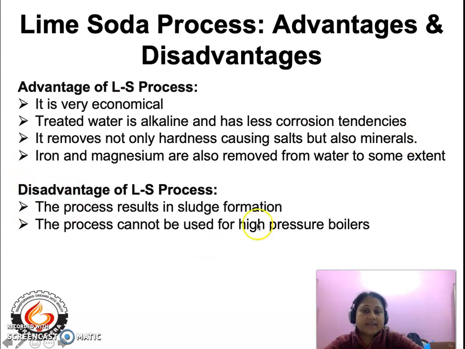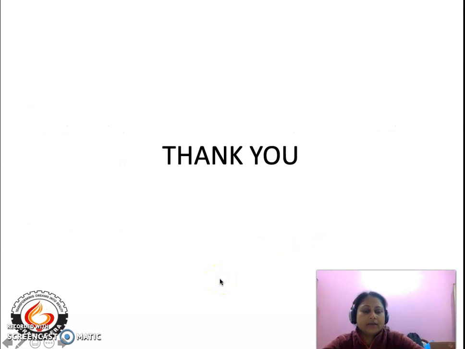The disadvantage of the lime soda process is that it results in sludge generation. The process cannot be used for high pressure boilers. So this is all about your lime soda process. Now in the next lecture, we'll be dealing with the numericals on the lime soda process, which is very important from your exam point of view and for your syllabus also.